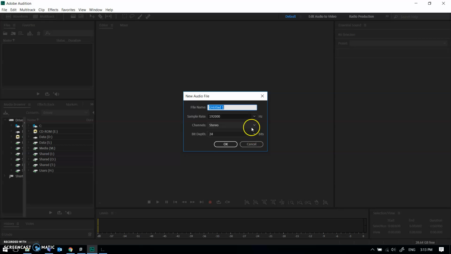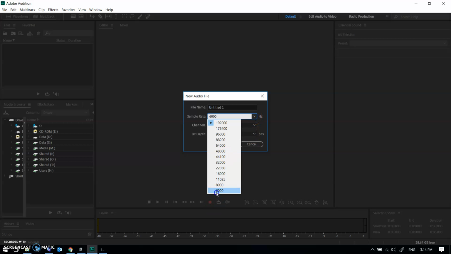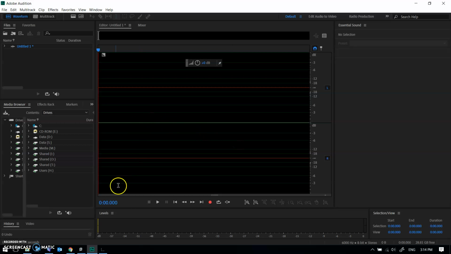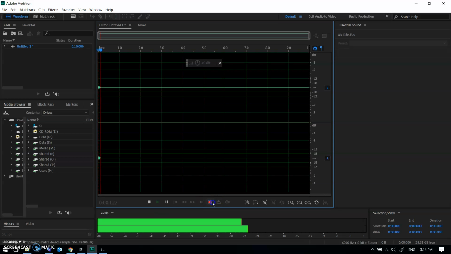This one, I'm going to start off with one that is low quality, 6,000 sample rate. So it's only doing 6,000 samples per second. And I'm going to have a bit depth of 8, so it can only take a value between 0 and 255 for the height of the wave. So if I click OK on that, I'm going to record for a little bit.